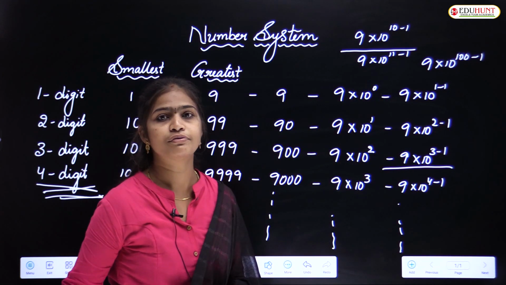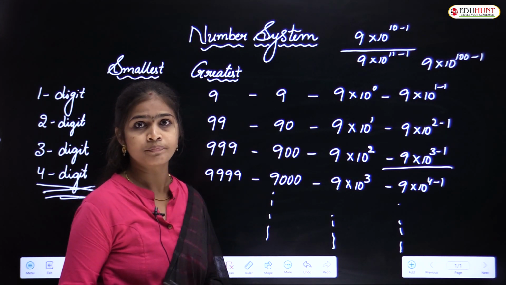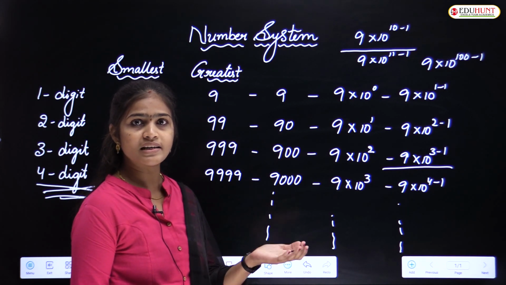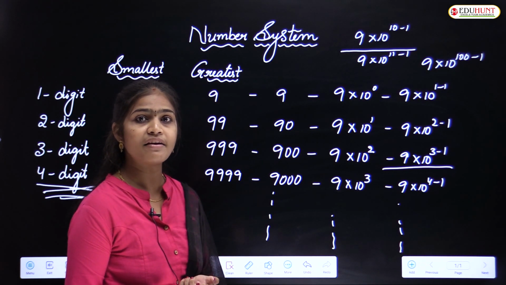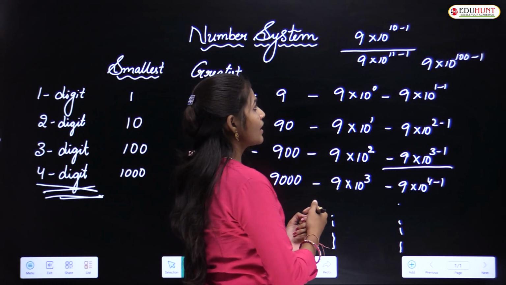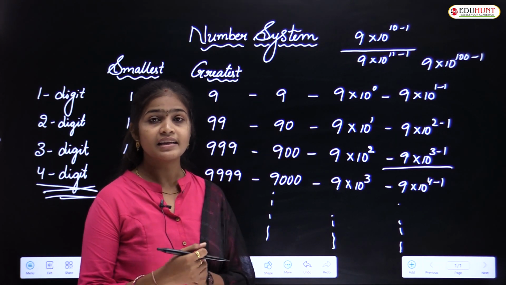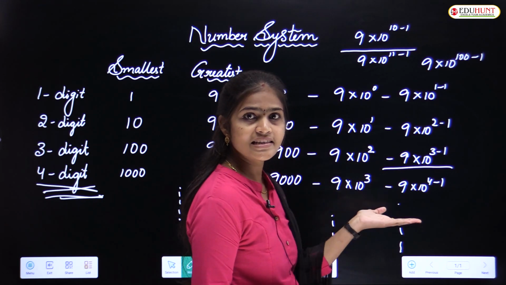In this way we can write for any number of digits. How many n digit numbers are there? Here n equals 1 digit number, 2 digit number, 3 digit number. For example, the given number has n digits. Then how many n digit numbers are there? So in this way we can write it easily, no?